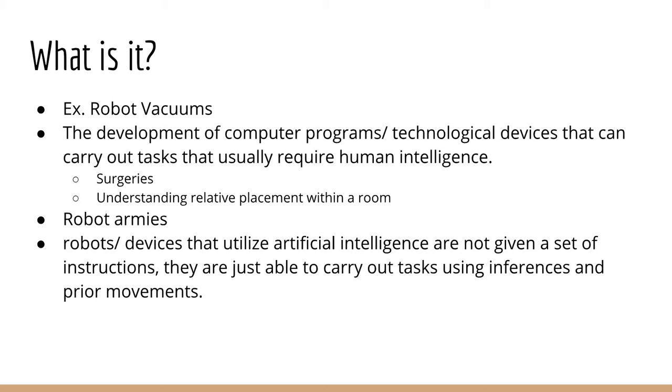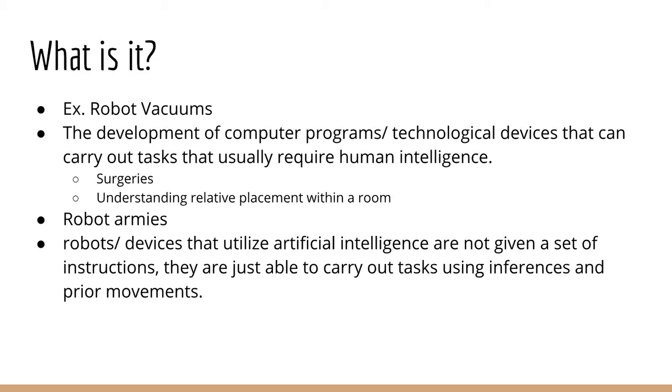And that's where artificial intelligence and machine learning come into play. It's the development of computer programs and technological devices that can carry out tasks that require human intelligence. So we're going to first talk about that robot vacuum. This is a great way to put it into perspective for the kids. Usually when a human walks somewhere and is going to walk into a wall, they automatically know that they need to turn. But let's say we have an autonomous vacuum without any technology. It's an object. It's not going to know that there's something in front of it. It's just going to keep going.